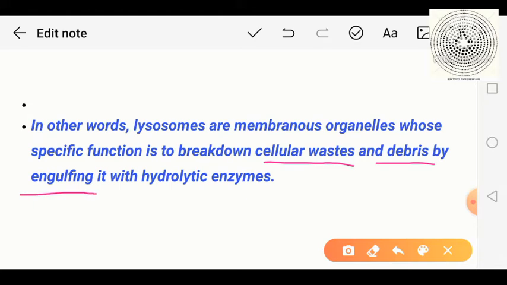For example, there are human cells. So human cells or liver cells take some bacteria inside the cell; they engulf the bacterial cell. That bacterial cell is also killed by the lysosomal enzymes. So this is a very important function of the lysosome. They kill different waste material from outside the cell by taking it inside, and then killing it. That process is known as phagocytosis.